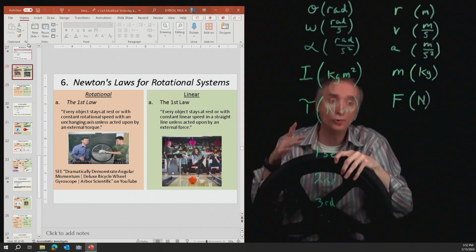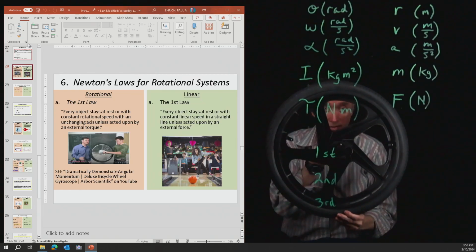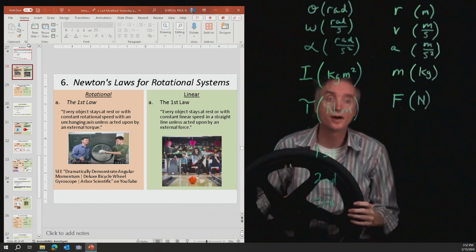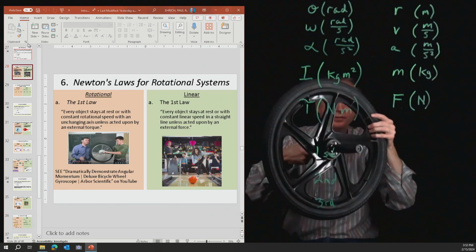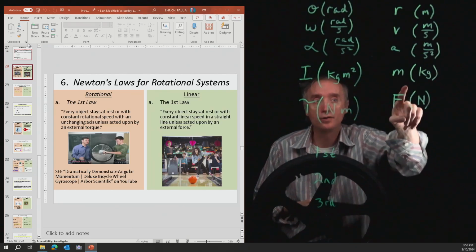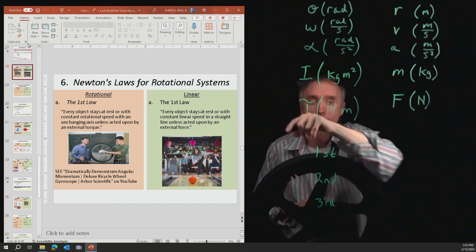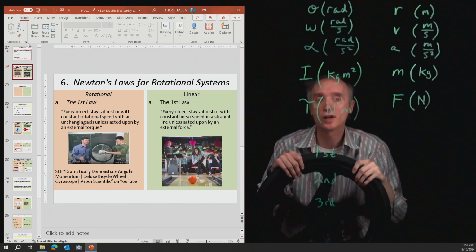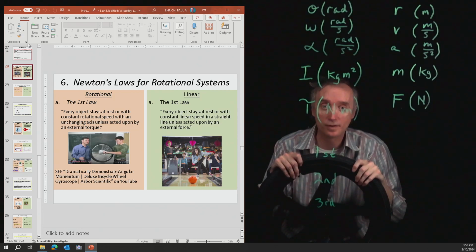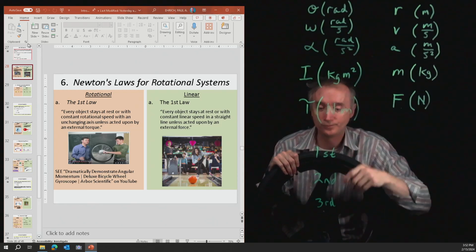Now, if I do want to change the speed at which this thing is rotating, or change the direction it's going in, what do I need to do? I'm not going to apply a force, I'm going to apply a torque. A torque will change the speed of a rotating object, or it will change the direction of the axis of that rotating object. So that's Newton's first law.